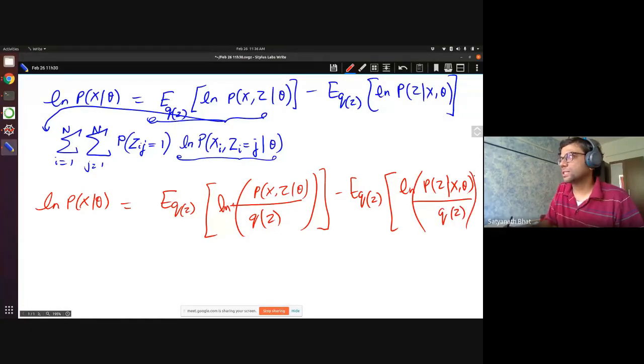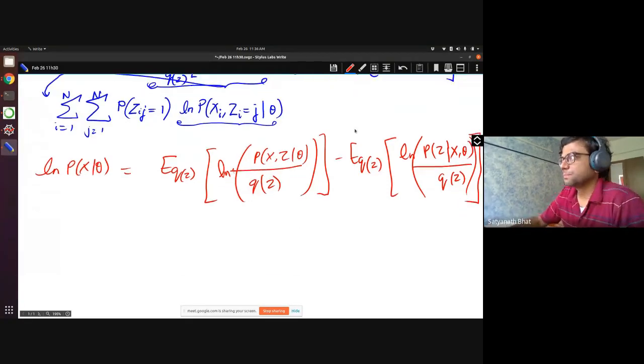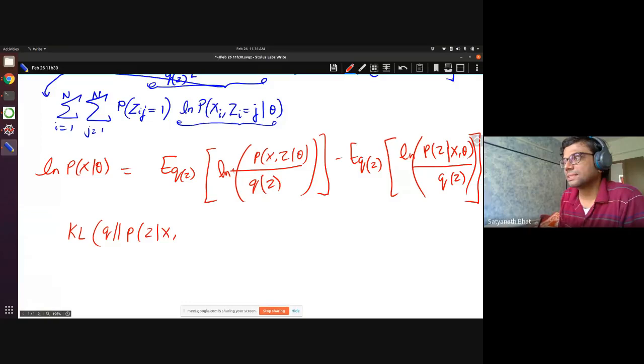Okay, so this was the step that we did yesterday, and then what we observed is this term, the second term on the right hand side, this particular term here, this is actually denoted as KL divergence. KL divergence between Q and P of Z given X, theta. This is called a KL divergence.